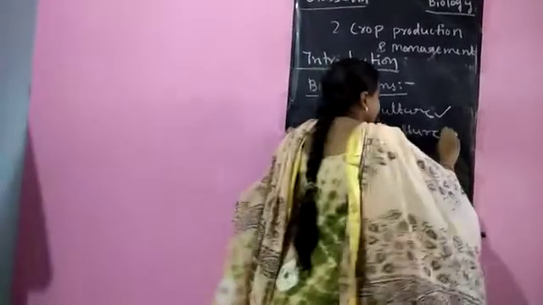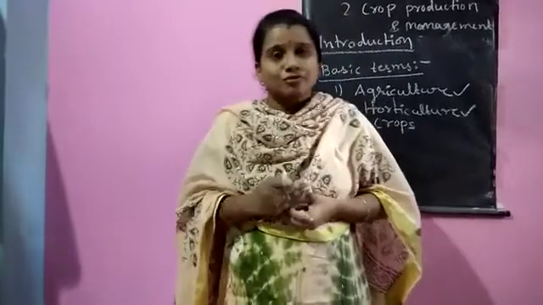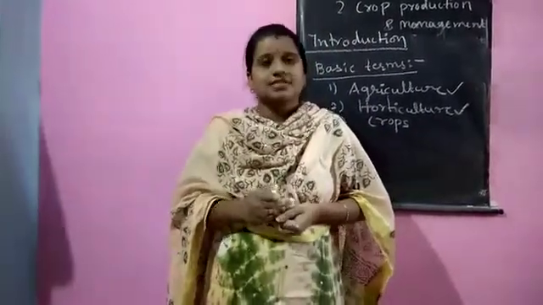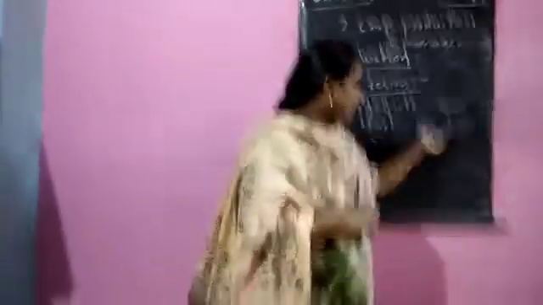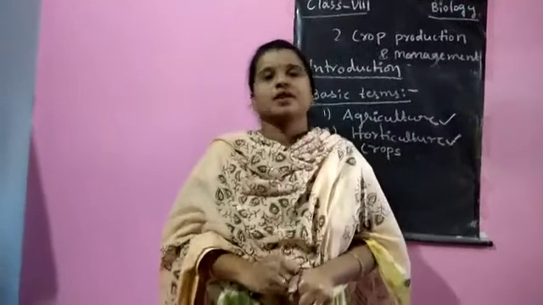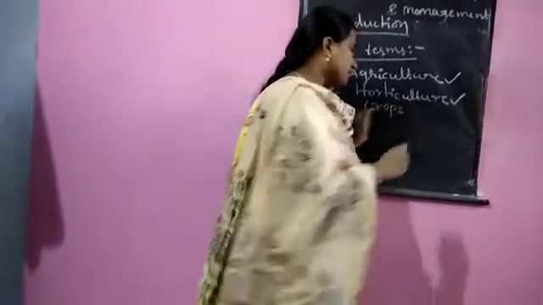Next, horticulture. It is the process of growing fruits, vegetables, and ornamental plants. Next, crops.